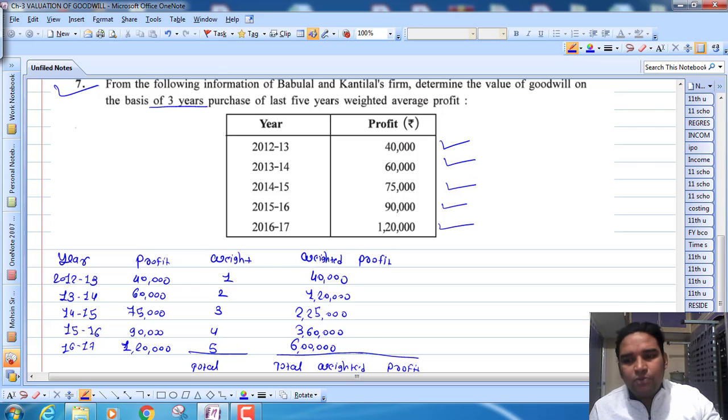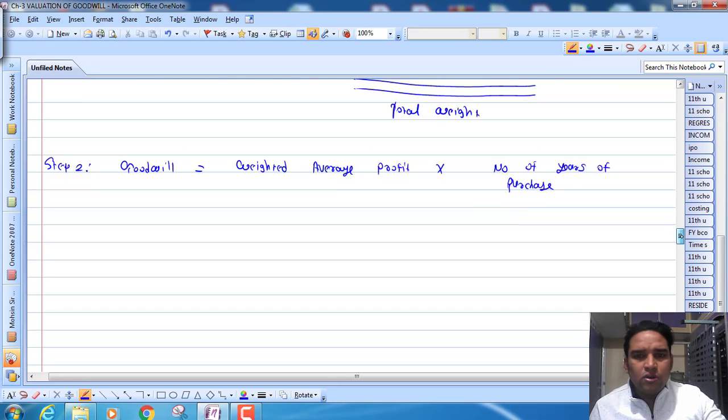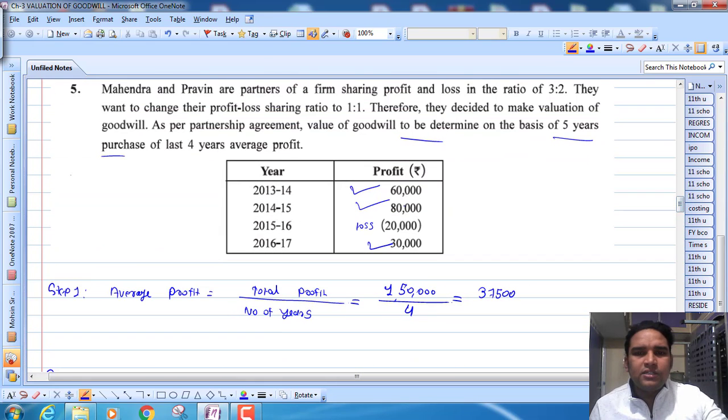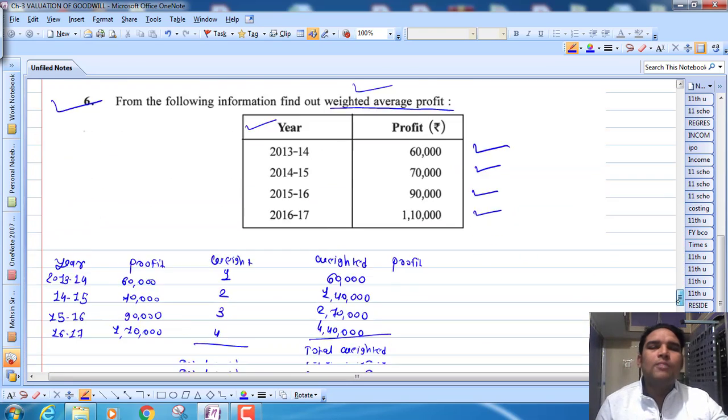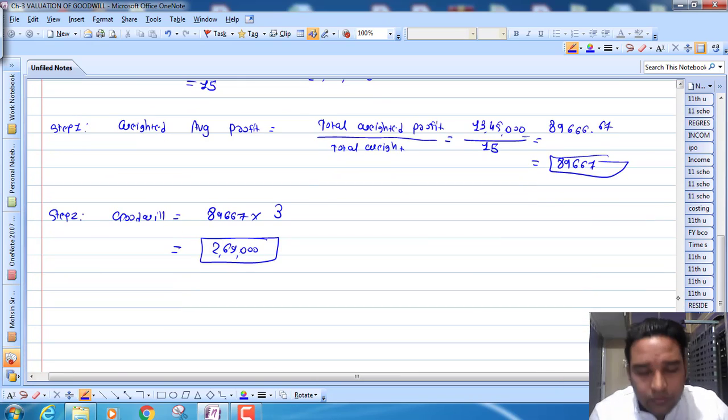And in the average profit method, you can see, look, 60,000, 80,000, 20,000, 30,000, that means a mixed trend is given. Sometimes profit is increasing, then afterwards it is decreasing. So when there is no trend, we will follow the average profit method, and when there is a specific trend, increasing or decreasing, we will follow the weighted average profit method, right?